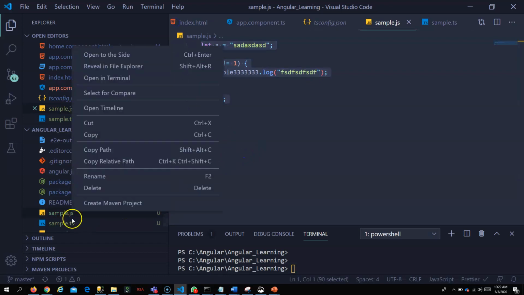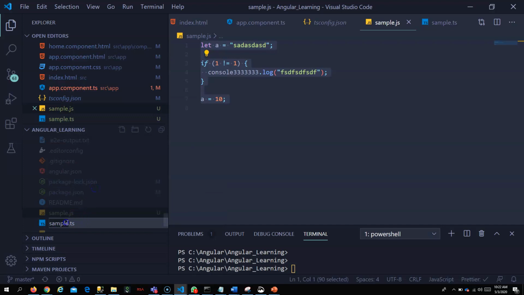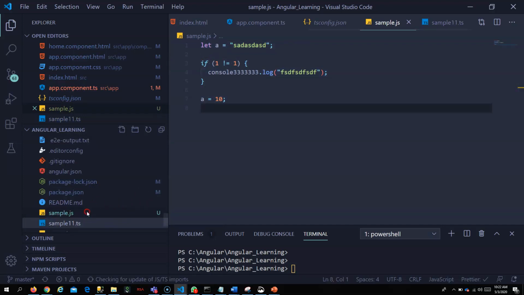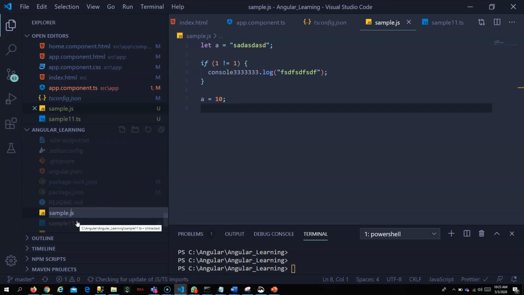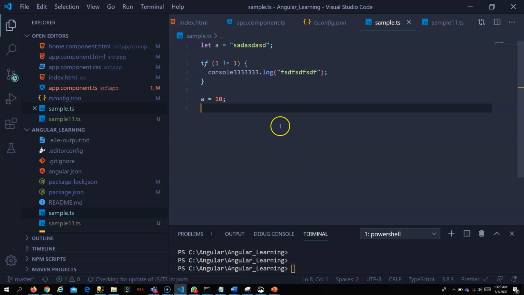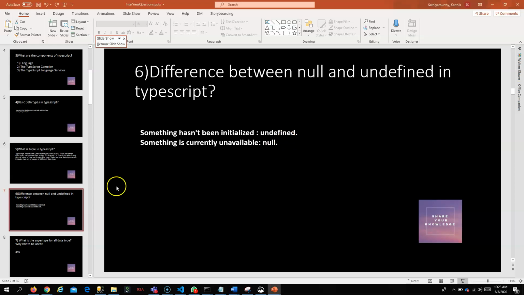You can just convert this. I will just rename this. You can actually rename this as a TypeScript file. This is a valid TypeScript file. Any JavaScript file is still a valid TypeScript file. Even though you don't have any typings here, it is still a valid TypeScript file. Understand that, even though it may have errors or not, it is still a valid TypeScript file. Okay, let me move on to the next question.